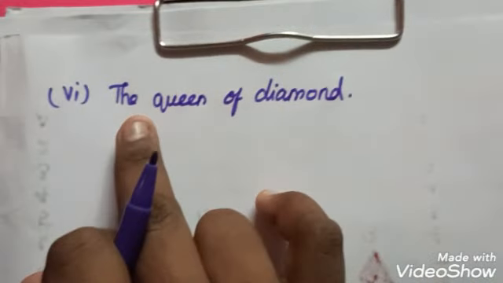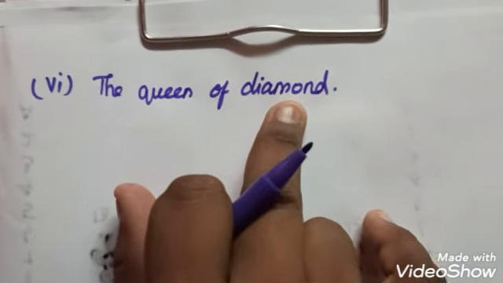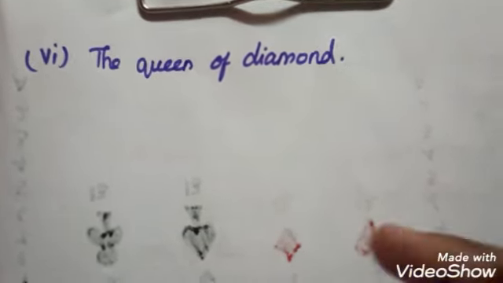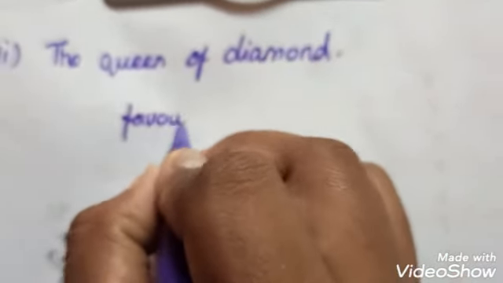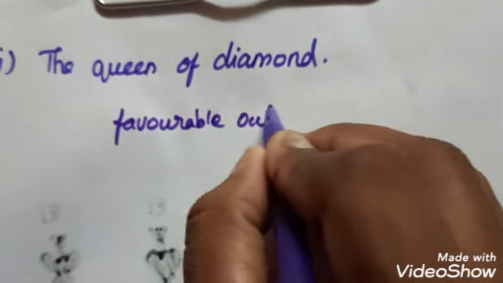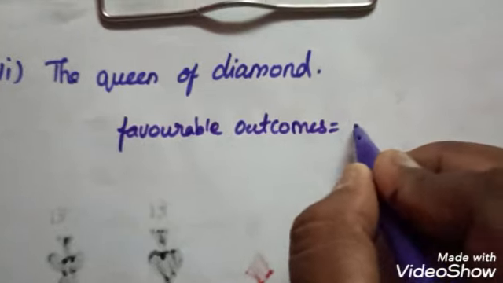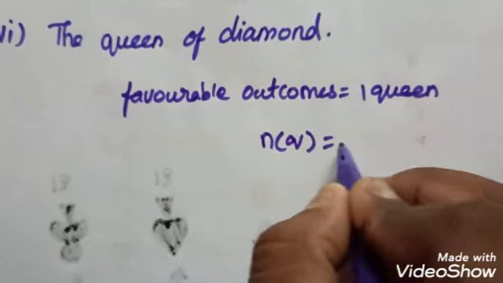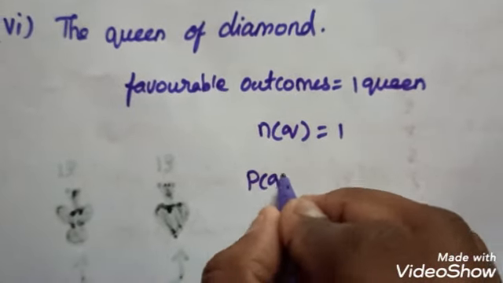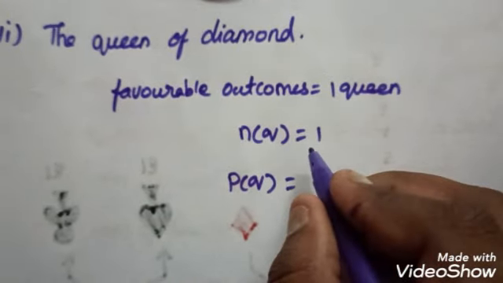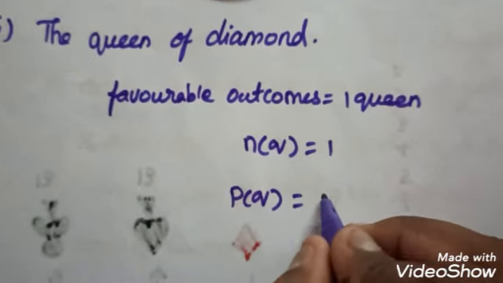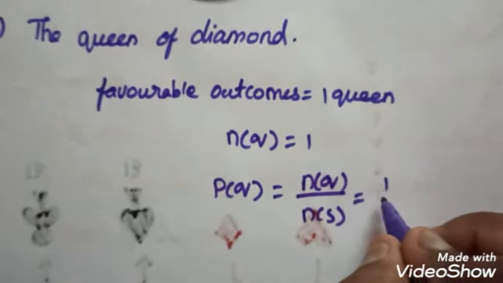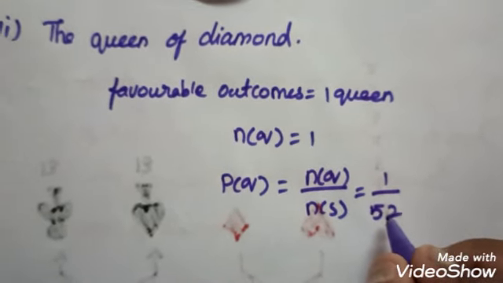So final question, we find out the queen of diamond. Already we know that every pattern has only one king, one queen, one jack, the number cards, and one ace. The same way, favorable outcomes is equal to only one queen. So n of q is equal to 1. So the probability of queen in diamond, I take n of q divided by n of s, which is equal to 1 by 52.